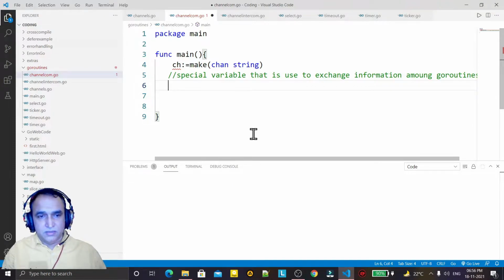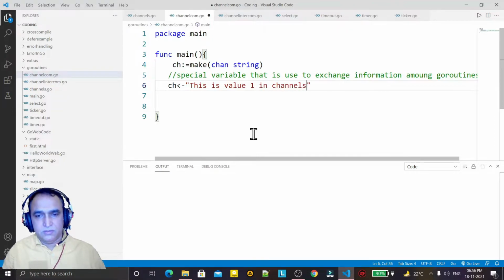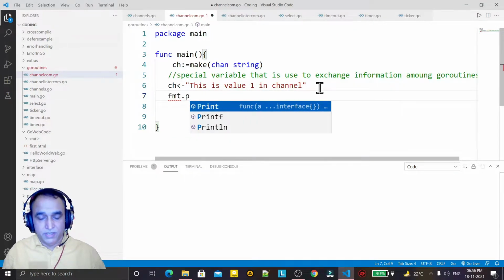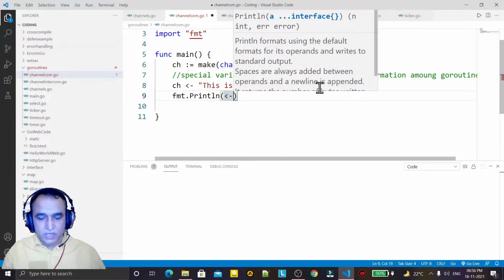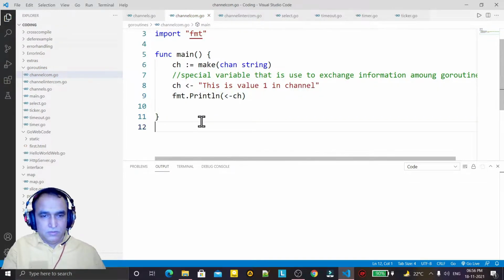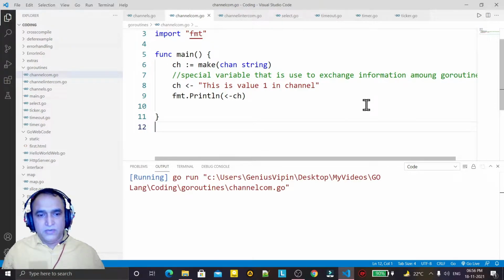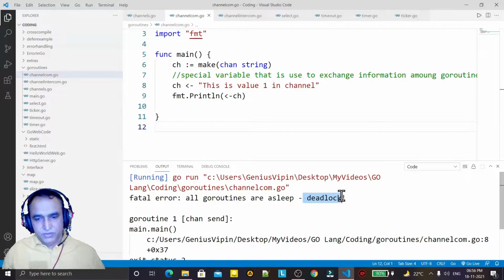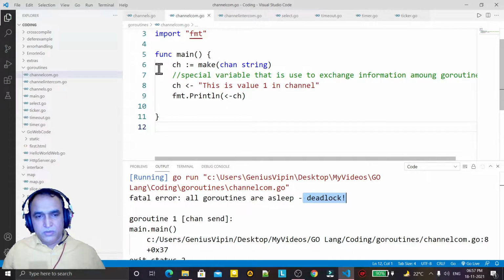First of all, I'm giving a normal example: by using an arrow symbol I can insert any value here. This is value 1 in the channel like this, and I display this value with fmt.Println, and for displaying I use the arrow symbol and the channel name. So I run it and it generates an error, a deadlock condition. Why? Because I'm not using this channel in Go routines right now, and I told you that it is a special variable used to exchange information among Go routines.